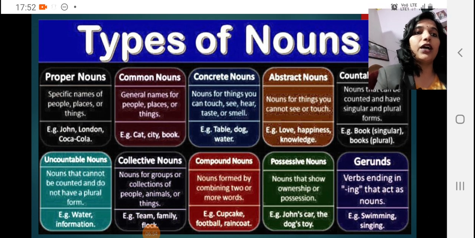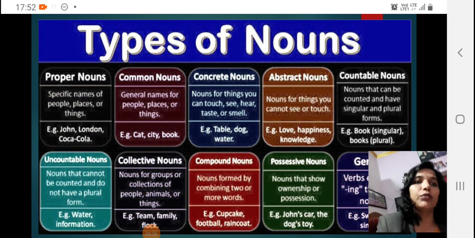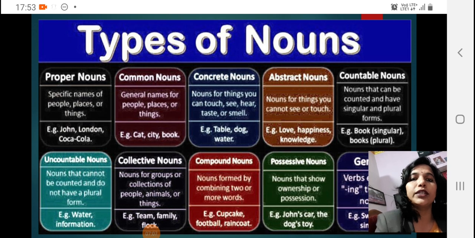Next is countable noun, which can be counted, like book is a singular noun, books are plural nouns, but both can be counted. Uncountable nouns are those which cannot be counted, which can only be measured. Collective nouns are those which refer to a group, like team, family, flock.